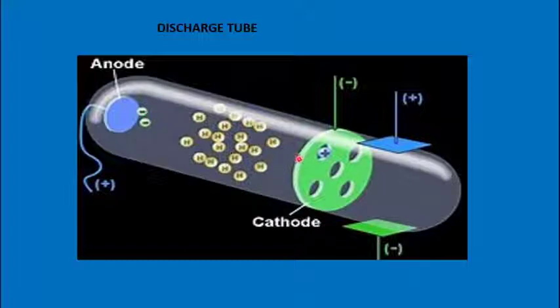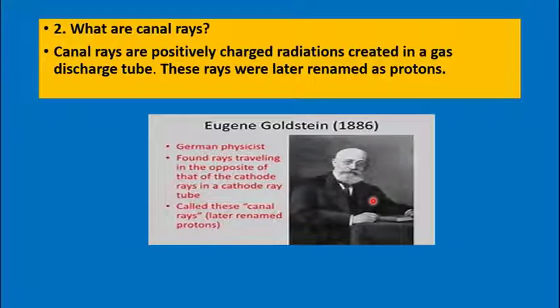Since they evolved from the cathode they were known as cathode rays, and they are negatively charged particles. They were moving towards the positively charged anode. So they were named cathode rays. Later, these cathode rays were named as electrons. So this is the structure of the discharge tube, and then afterwards the same discharge tube was taken and then more